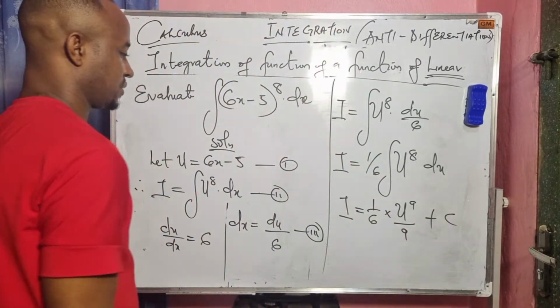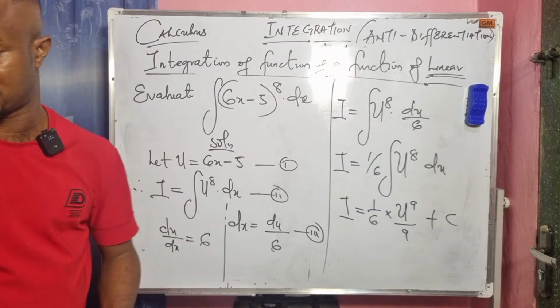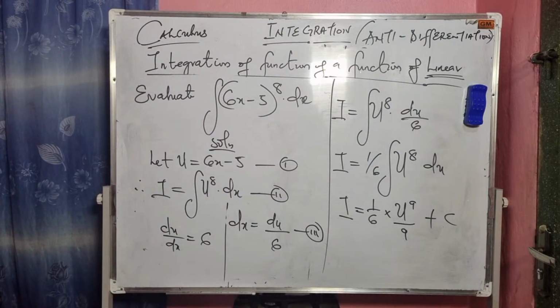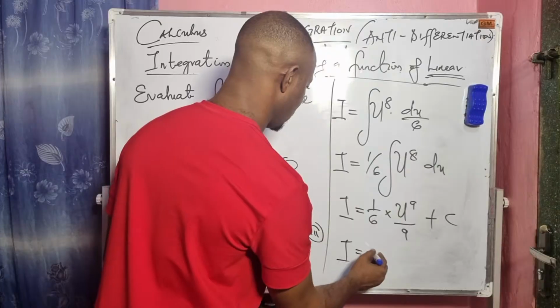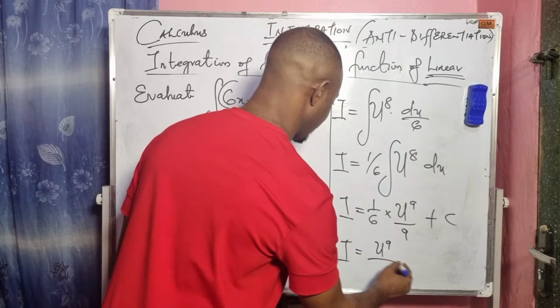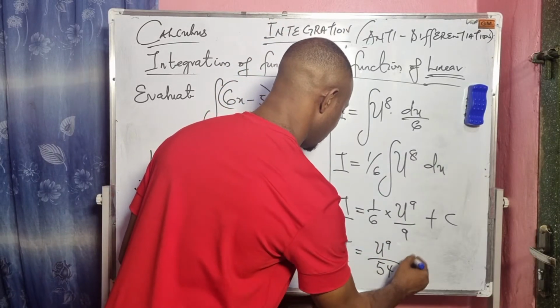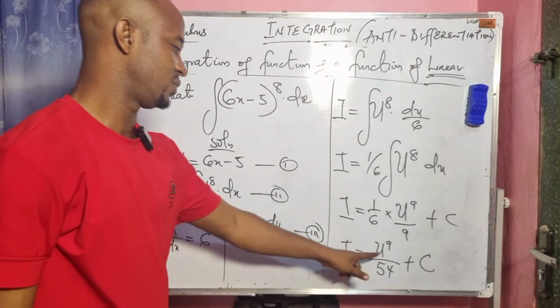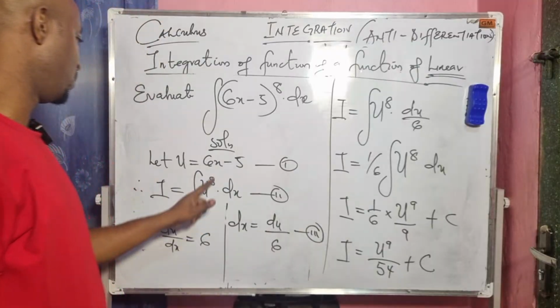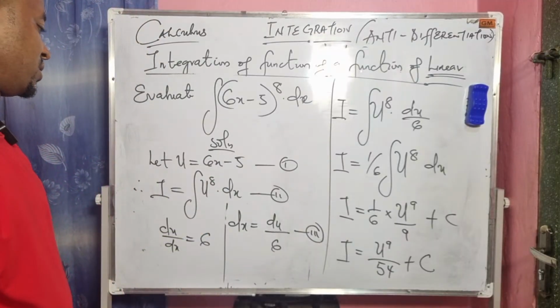All right? So the next step is to multiply 9 by 6. That should be 54. So I equals u to the power of 9 divided by 54, then plus c. We know what to do next. We have to replace our u with 6x minus 5.